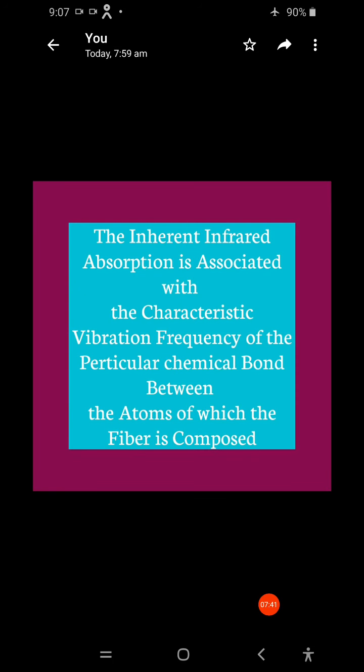Next, the inherent infrared absorption is associated with the characteristic vibration frequency of the particular chemical bond between the atoms of which the fiber is composed. Here the fiber can be fabricated with different bonds, because it is fabricated with different materials.